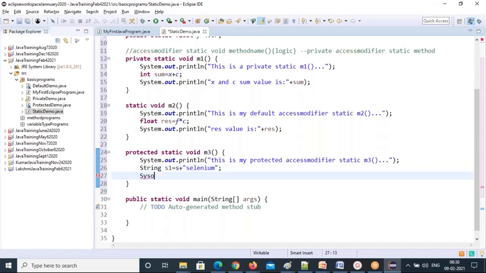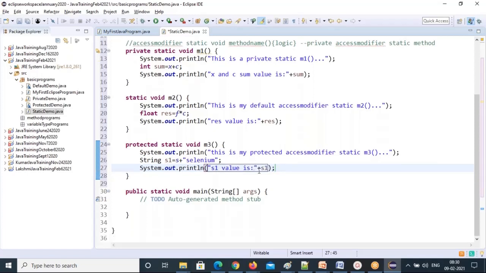So you can say simply s1 value is plus s1. This is a joining operator, it joins this string plus this s1 value. Whatever the s1 value is, this will calculate and store in the s1 variable, right? Whatever that value is, that will print here, because you're using a print statement.